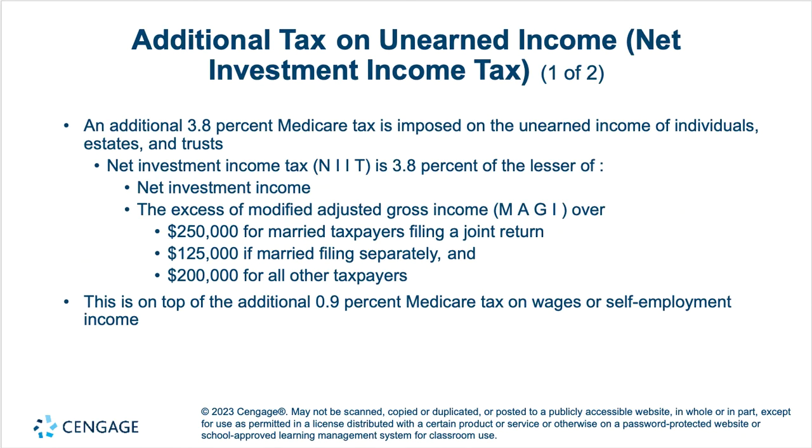The additional 3.8% is imposed on unearned income of individuals, estates, and trusts. So net investment income tax, or NIT, is 3.8% of the lesser of net investment income, or the excess of modified adjusted gross income, MAGI, over the $250,000 for MFJ, $125,000 for MFS, or $200,000 for all other taxpayers. And that's in addition to, or on top of, the 0.9% Medicare tax on wages or self-employment income.